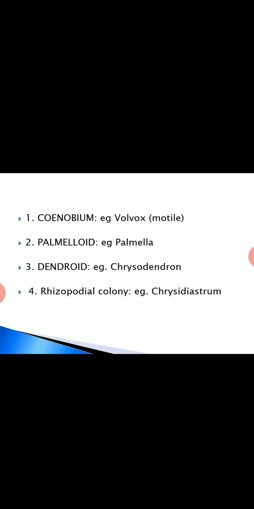We can classify another multicellular type as Cenobium, for example Volvox. Then comes the palmelloid type. Palmella is the example, and from palmella the term palmelloid type is derived. Then comes the dendroid type, example Chrysodendron. Then comes the rhizopodial type, example Chrysidiastrum.